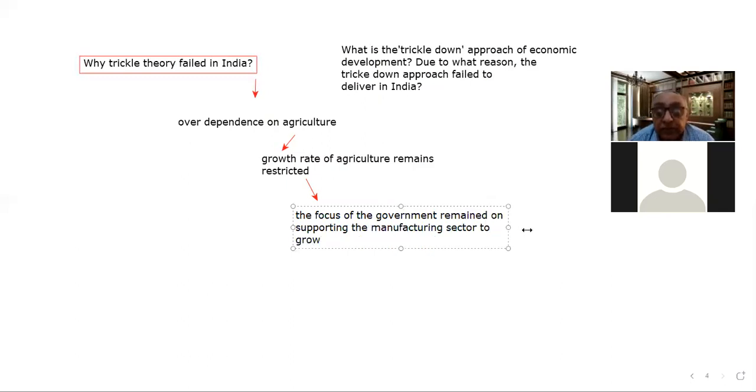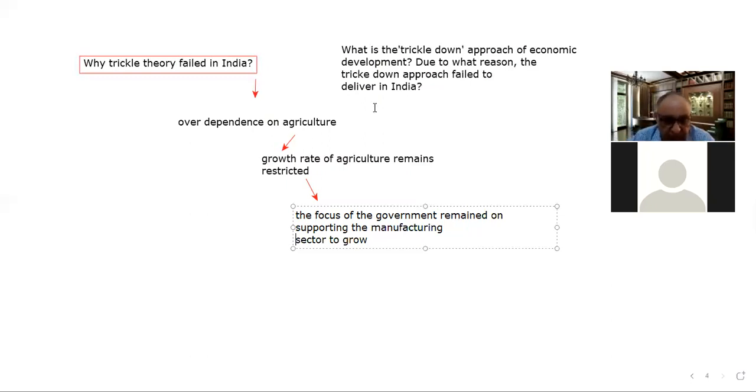So when the focus of the government remained on the manufacturing sector to grow, the agriculture sector, which is the backbone of the Indian economy and on which more than 50% of India's population depends, got neglected. That sector took a back seat. So when that sector got neglected, what happened?